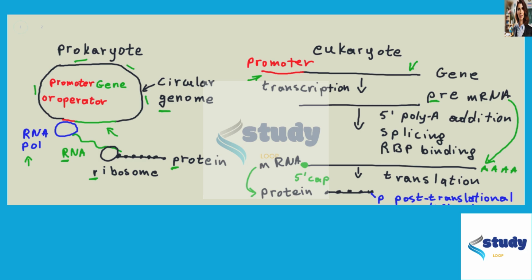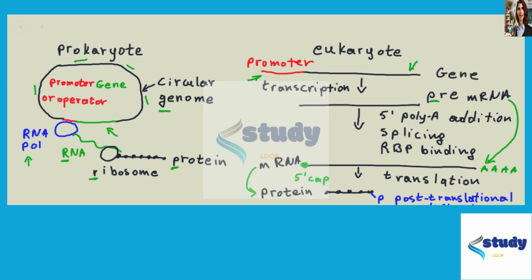Choice C, prokaryotes show co-transcriptional translation. Correct. That is regulated prior to translation. Well, then that doesn't make sense, because if translation is happening at the same time as transcription, there is no before, they're happening at the same time. So it's saying that co-transcriptional translation is being regulated prior to translation. You see that is self-contradictory. That doesn't make logical sense. So choice C is wrong.